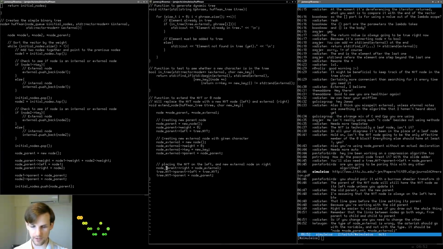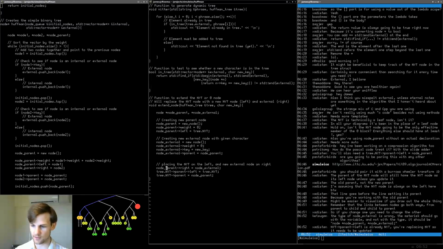So, node parent, new node. We give it a weight of 0, and we say its left is a not yet translated node. That's fine. Not yet translated parent left is already not yet translated. You're replacing not yet translated, so it needs to be updated.